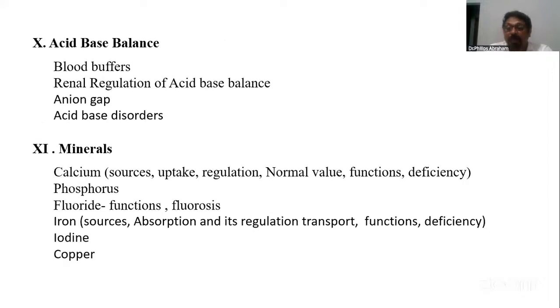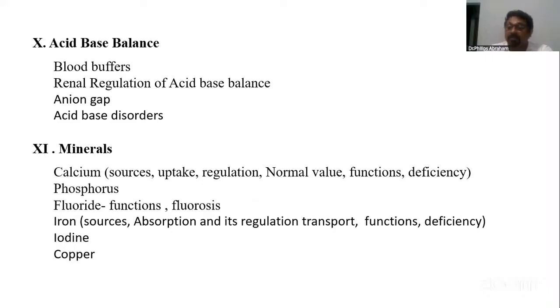Then acid-base balance: renal regulation of acid-base balance is a very important, repeated question. Blood buffers have been asked several times. Once or twice, metabolic acidosis, respiratory acidosis, or metabolic alkalosis has been asked. So write the normal values there.